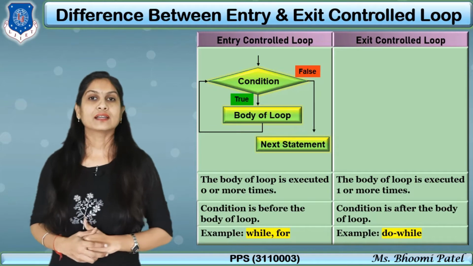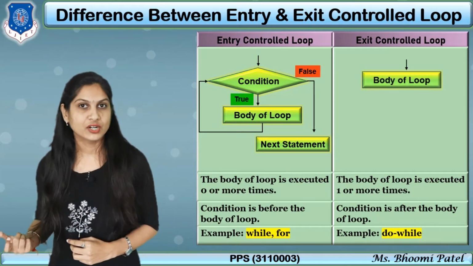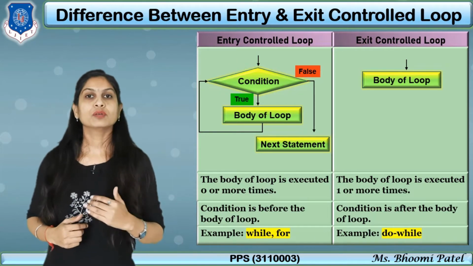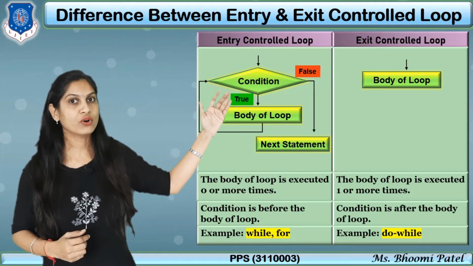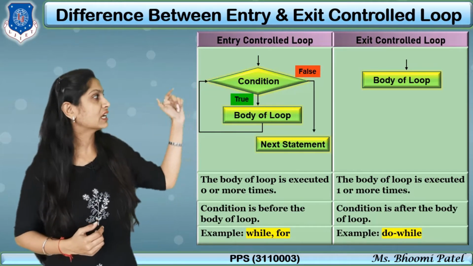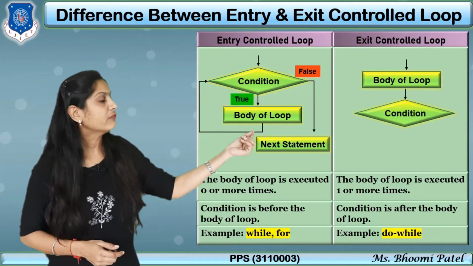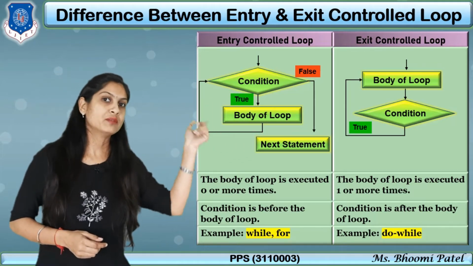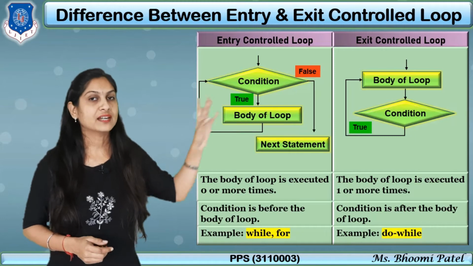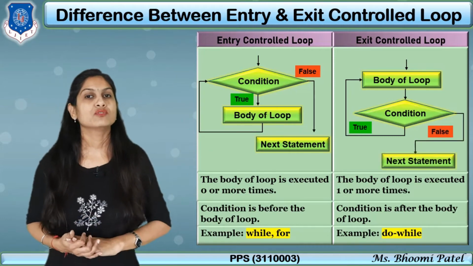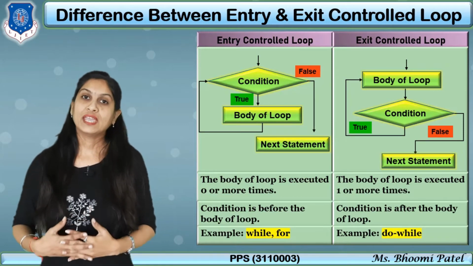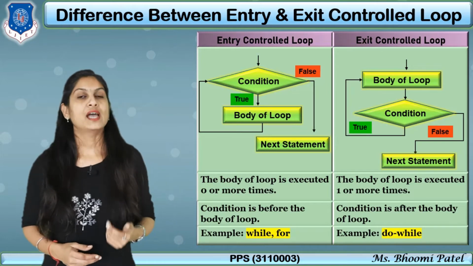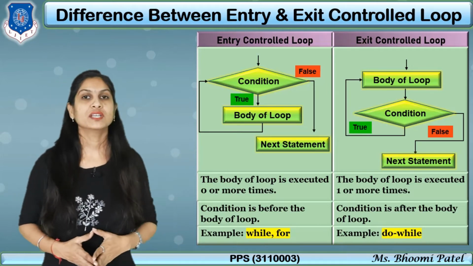How? Understand with the diagram. It is an example of exit control. Here the body of loop is before the condition, so first we execute the body of loop. Whether it is true or false, we check after it. So the condition is after the body of loop. If the condition is true, then again we move to the body of loop. Again check the condition, true, then body of loop. So here the repetition is our loop, and when this condition is false, we move to the next statements. So here the body of loop is executed 1 time when our condition is false, and it executes more times when our condition is true.